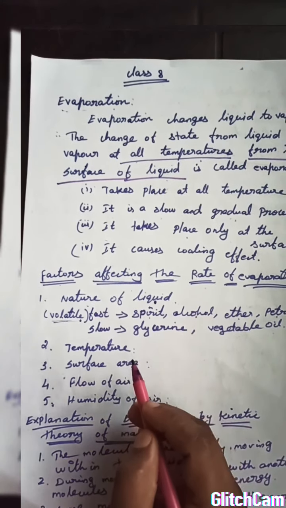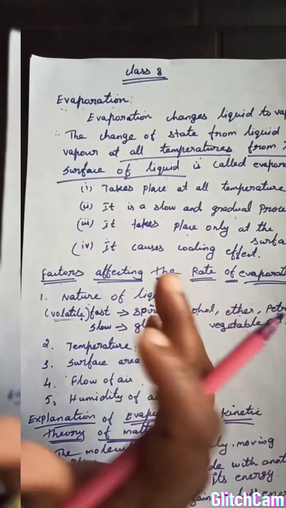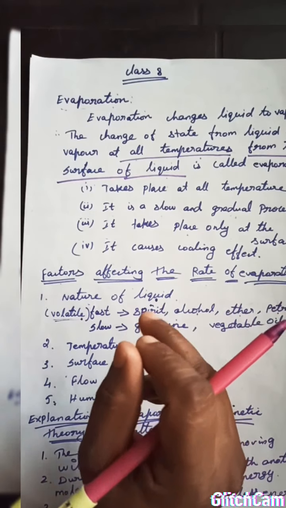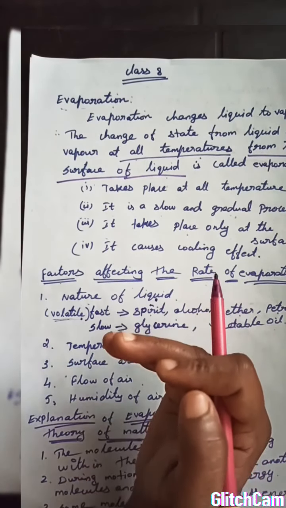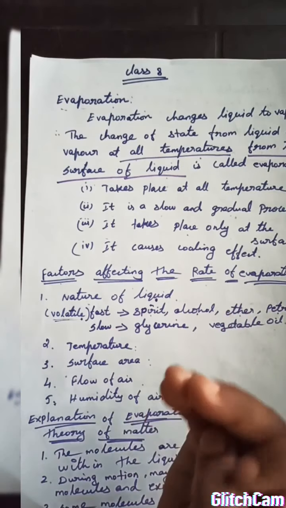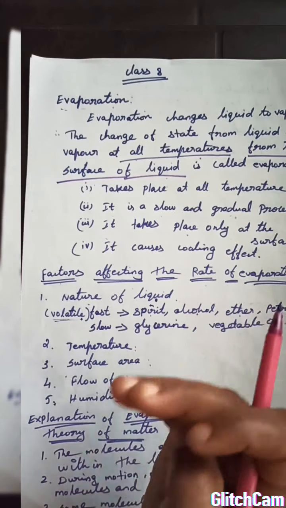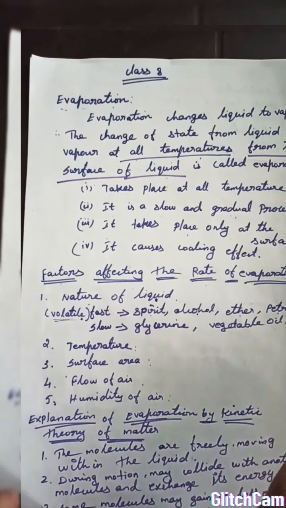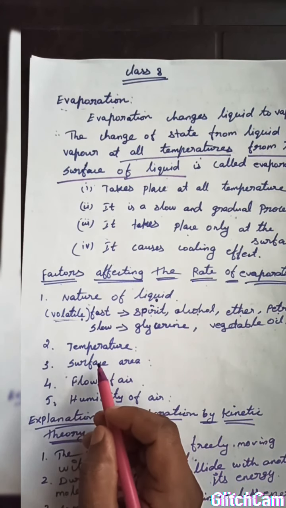So how do you know whether evaporation happens or not? Just take a bowl, fill it up to the brim with water and keep it near a window. Measure the level of the water. After 1 week, go and measure the level of the water again. The water level is decreasing gradually. That means the liquid water changes into water vapor. That is called evaporation.